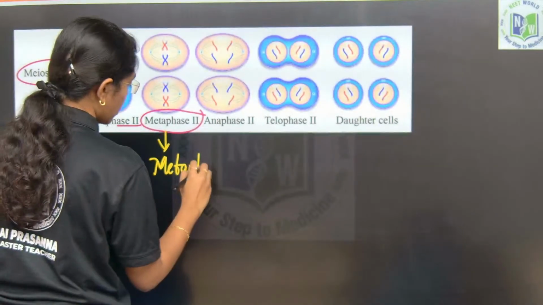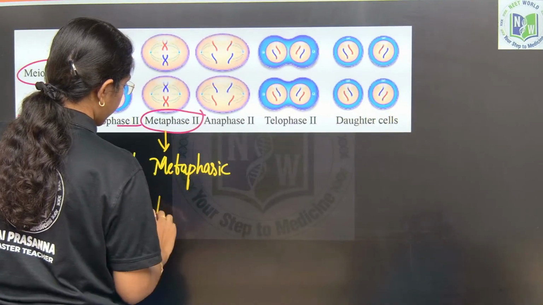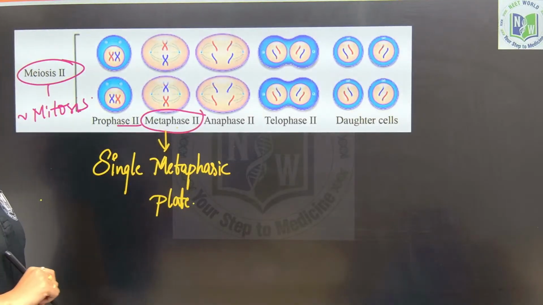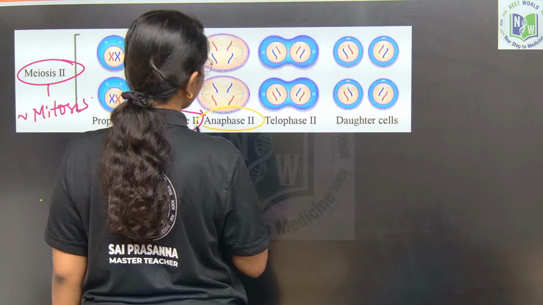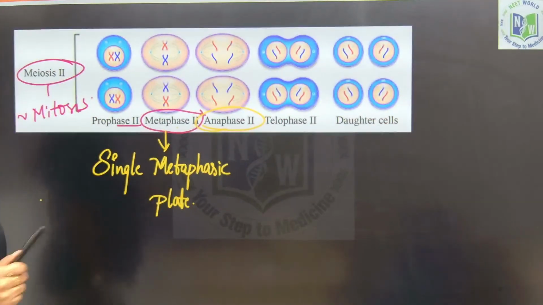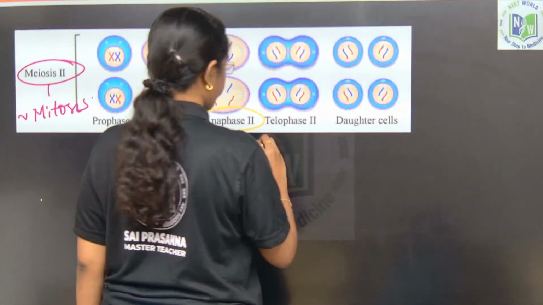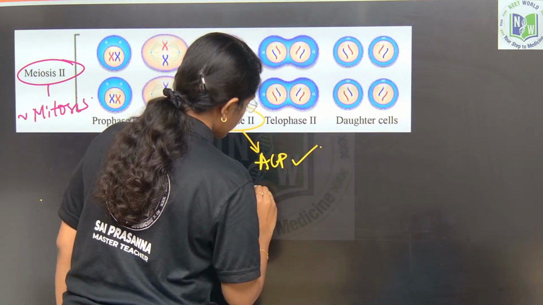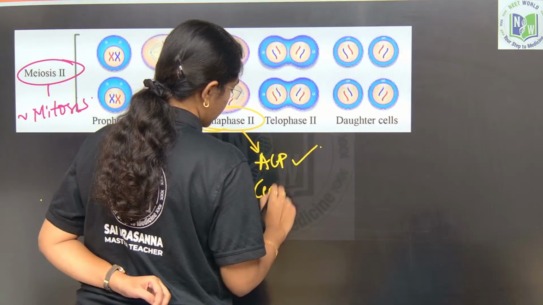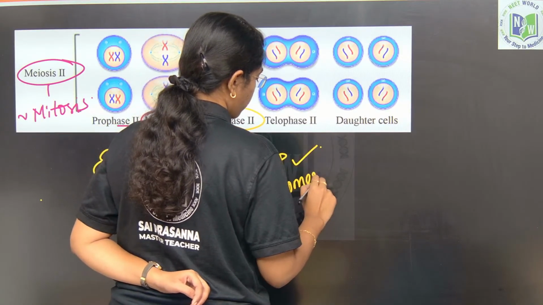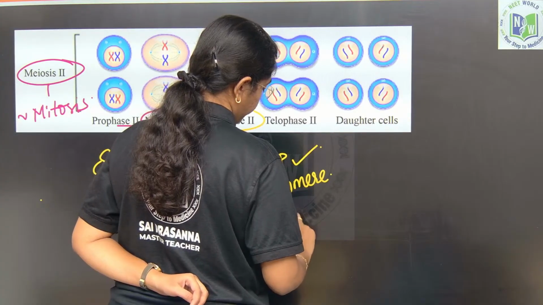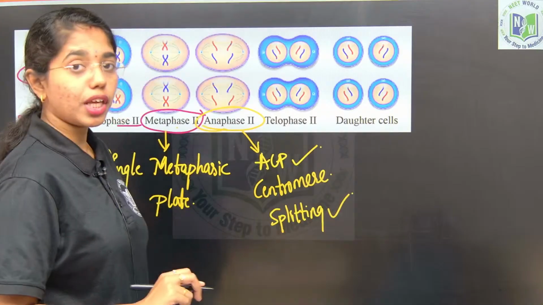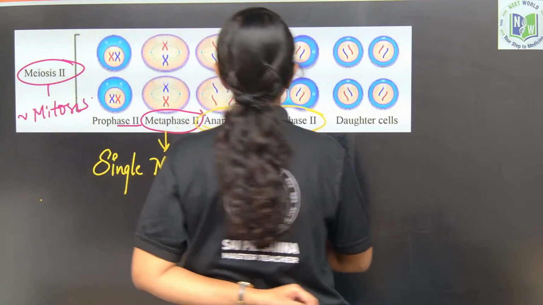A single metaphasic plate is formed at the end of metaphase 2. And in anaphase 2, the APC protein is active, and centromere splitting happens in anaphase 2. Next, in telophase 2, 4 daughter cells are formed, right.